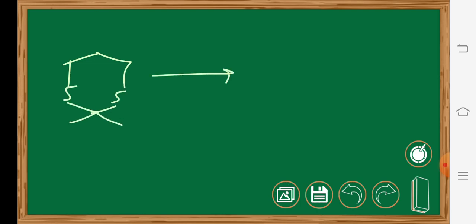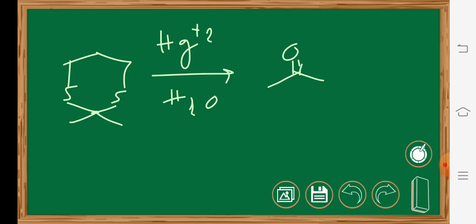In case of dithiane chemistry, this is a dithiane molecule and here are the substituents. Now the dithiane can be deprotected as usual. The reagent is HgCl2, that is acidic hydrolysis. In the presence of water it will be converted to this carbonyl compound and the thiol will be the byproduct.